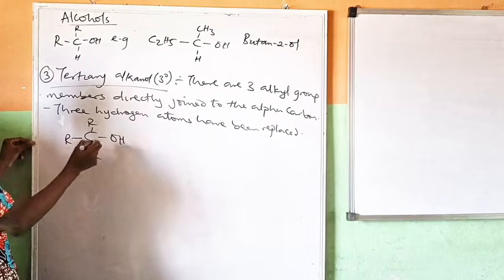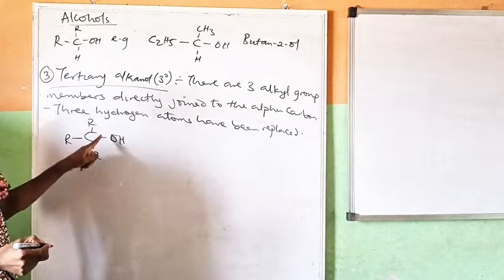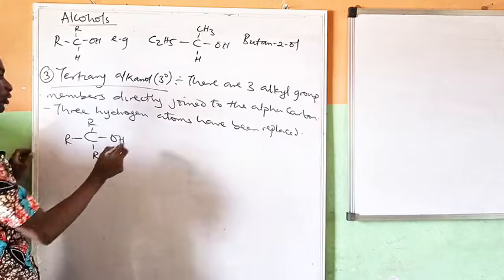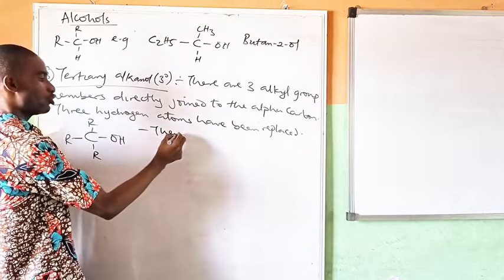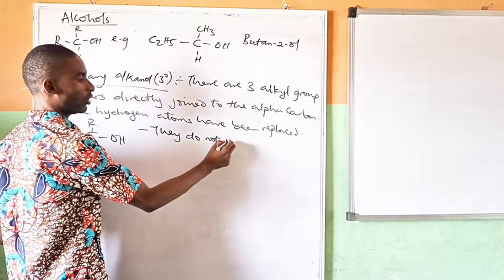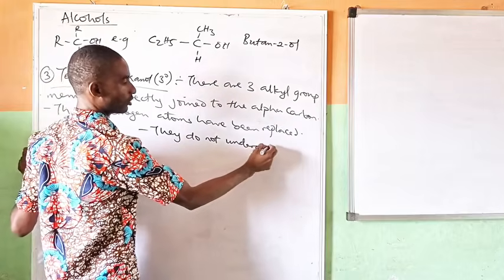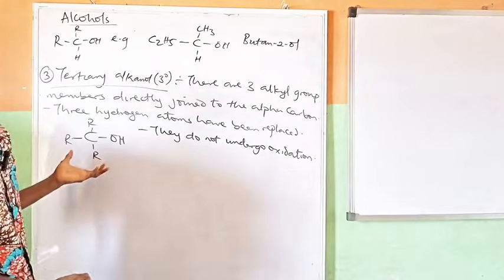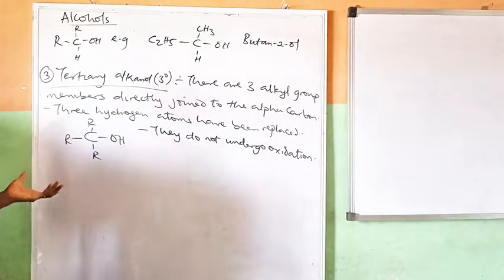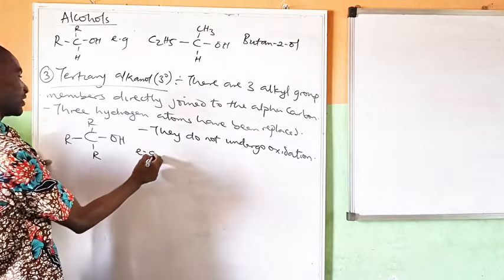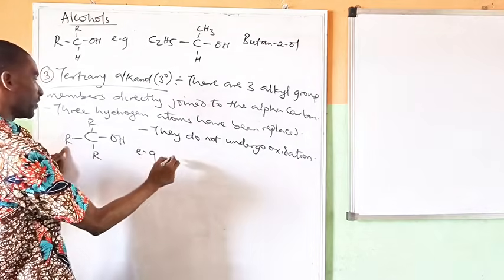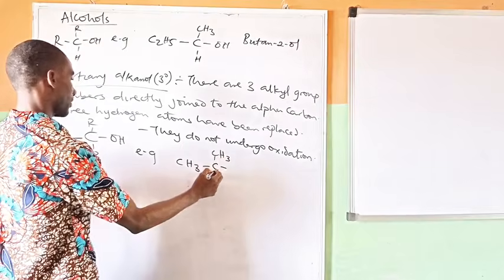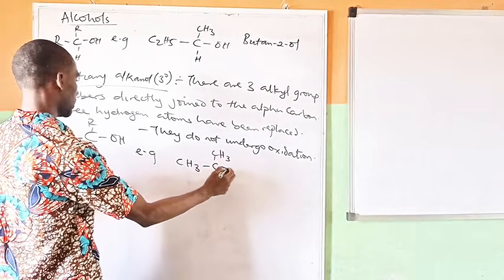Because all the 3 have been replaced, is there any hydrogen here available for oxidation to be replaced? No. Therefore, tertiary alkanols do not undergo oxidation. Why? Because there is no available hydrogen to be replaced. So an example of tertiary alkanol will be what? If I replace these with CH3, then CH3, then CH3, then OH.